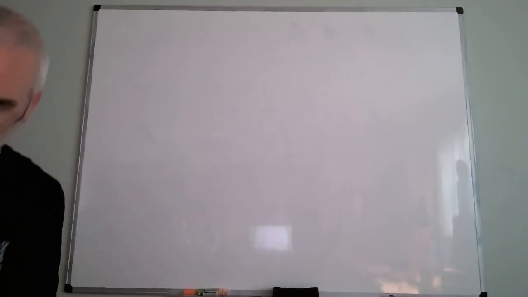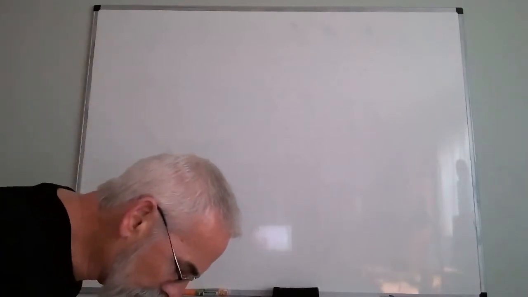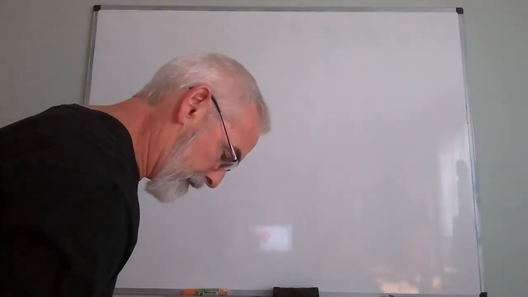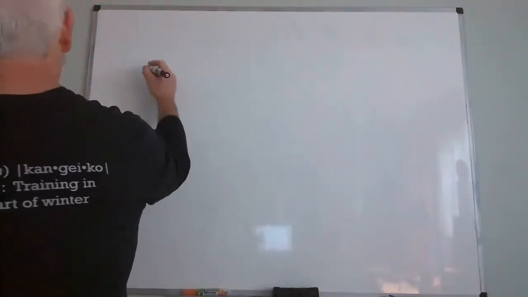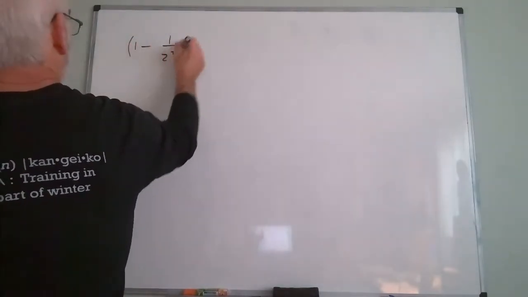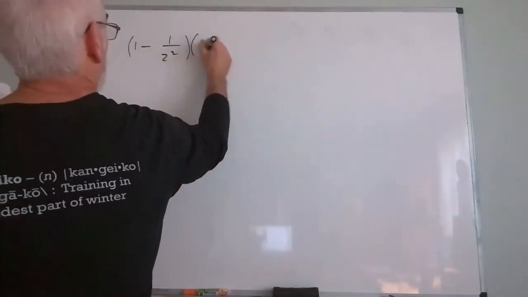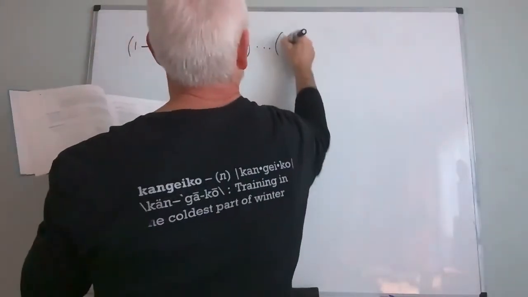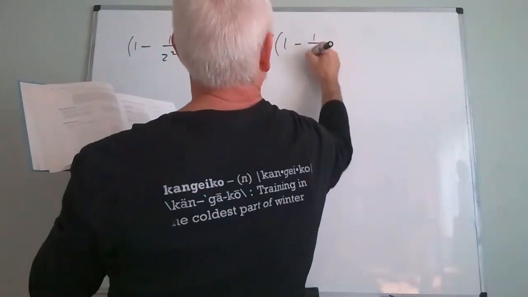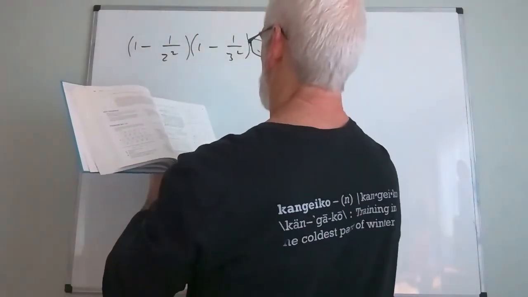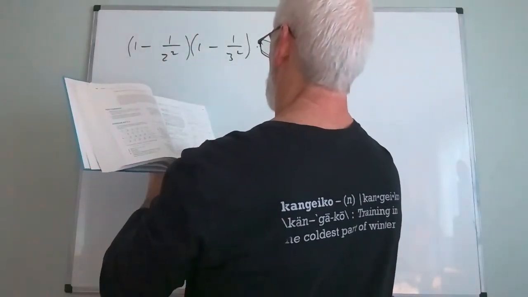Where is the form? There it is. Let's say. This is the one I want to do. All right, I've got something that looks like this. Equals.